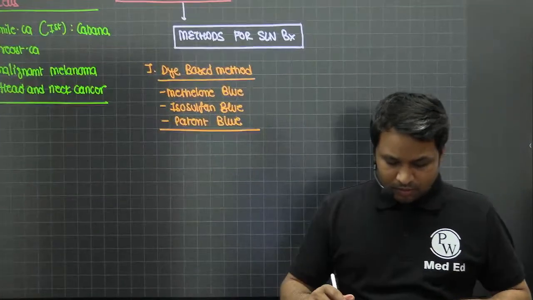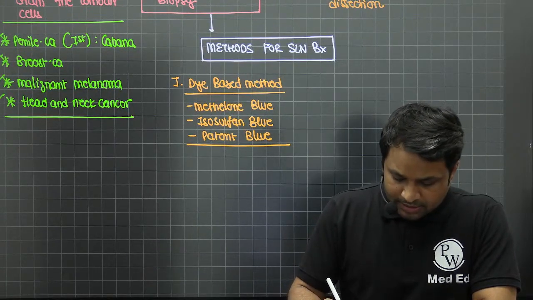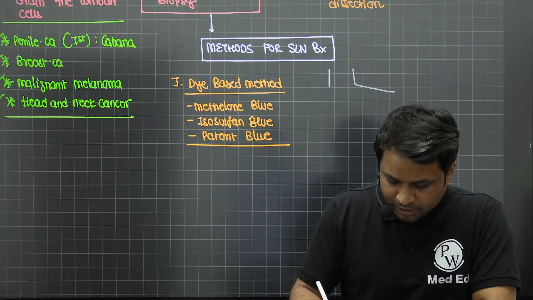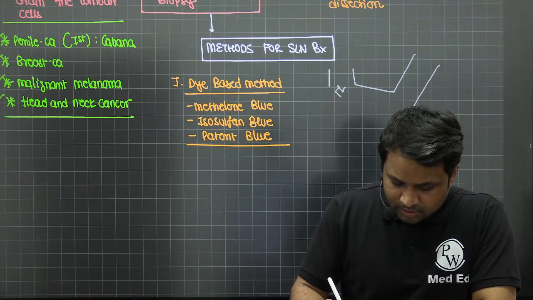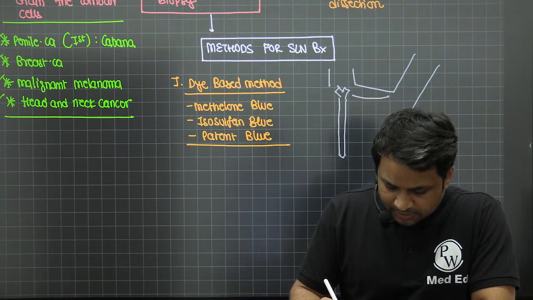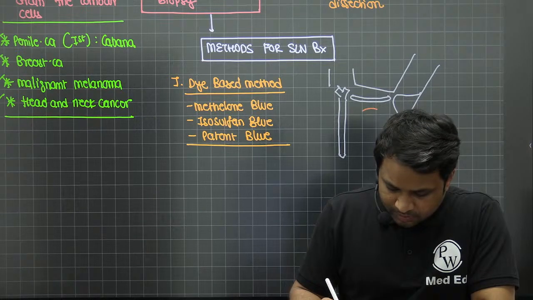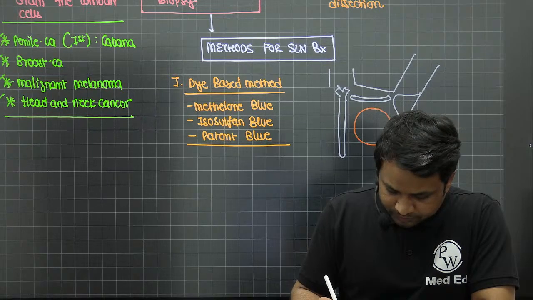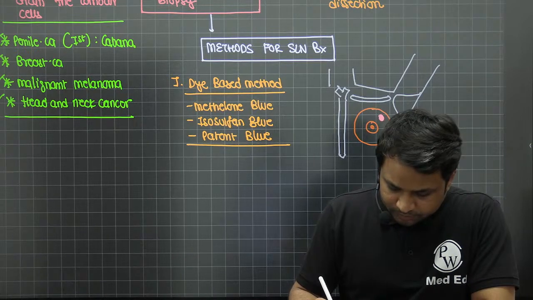So how exactly is the sentinel lymph node biopsy done? You take this as the representation of the patient. This is your suprasternal notch. Let's say this is the sternum that is present. This is the clavicle. This is the axillary groove. And let's say this is the breast that we have, and there's a tumor present here.